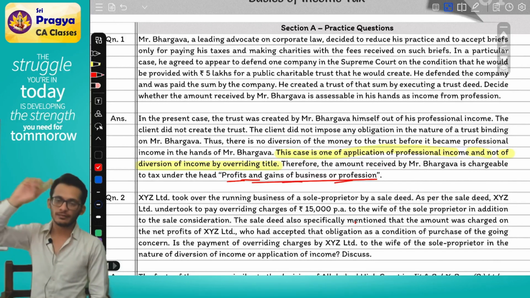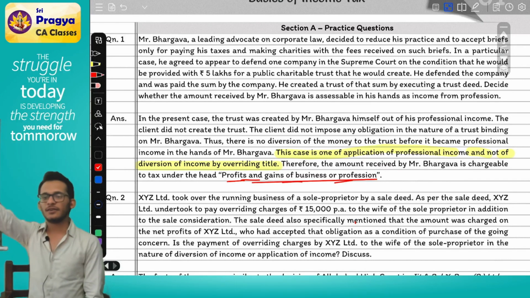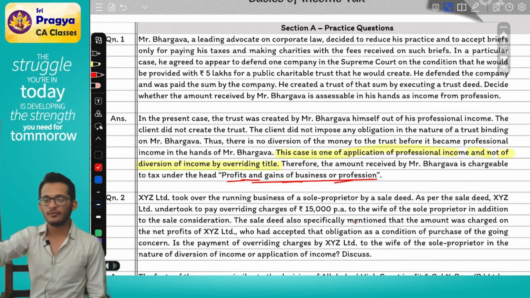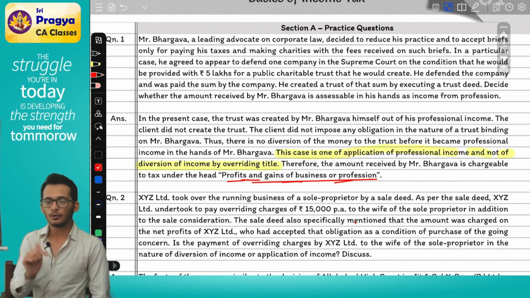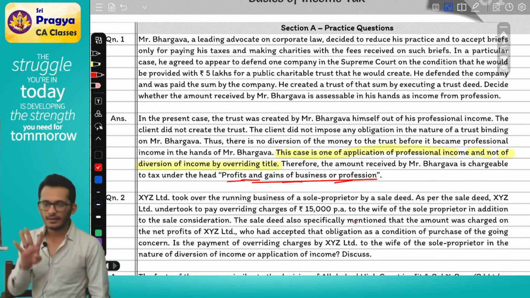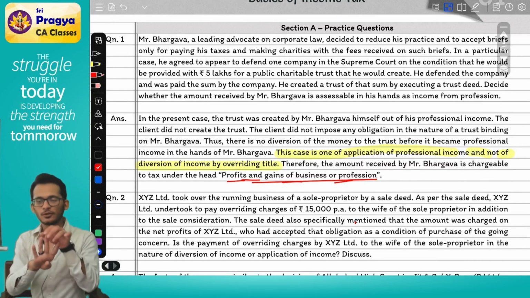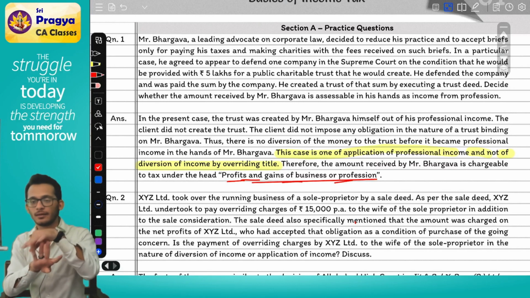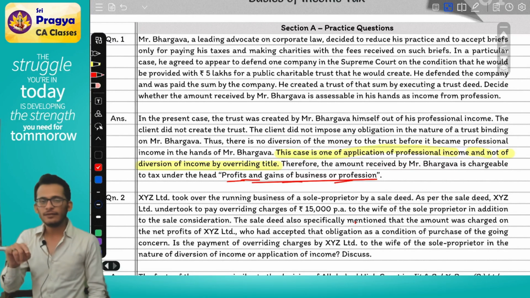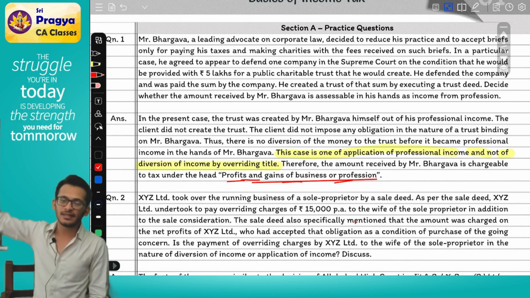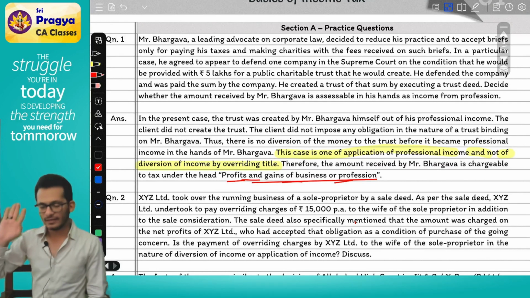If you start from the story, you say Bhargava has received 5 lakh rupees, this is a diversion of income, therefore taxable. Have you told ICI that you know the provision? No. In that case, will they give you marks? Clear? Yes. So, the 4-step process. If you follow the 4-step process, ICI at every step will give you 1 mark. Even if you miss out on the conclusion, for the first 3 things you will get marks. Clear? Yes.